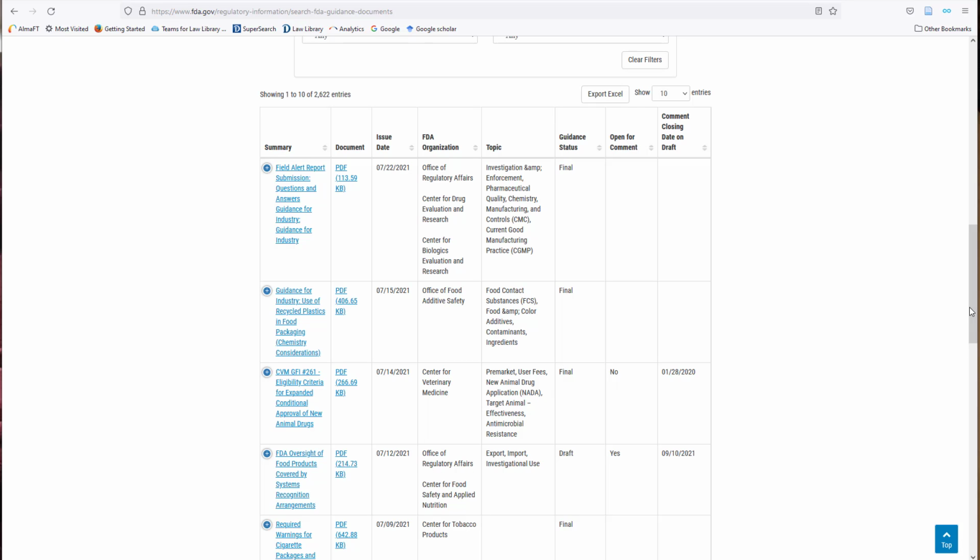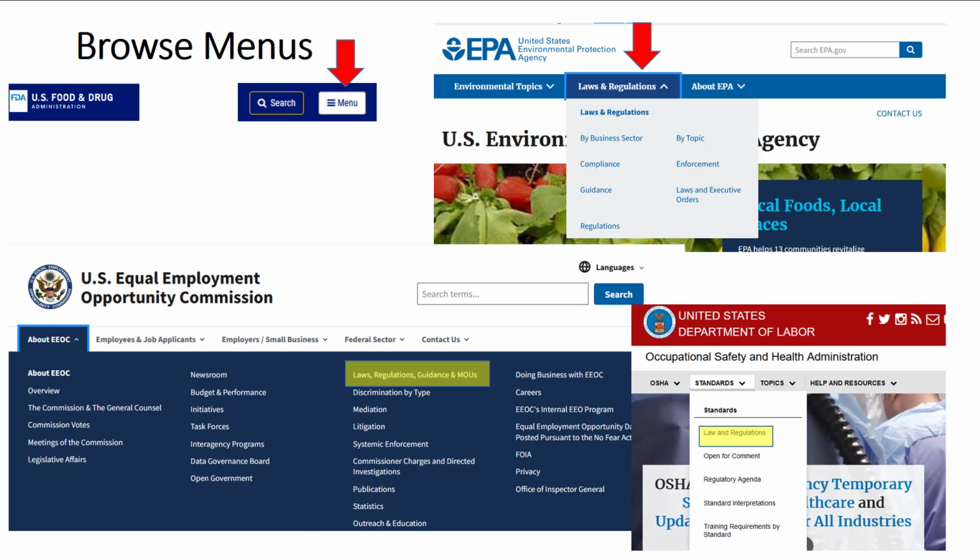Like the FDA, many agencies might offer a more sophisticated search interface for different kinds of legal documents they issue, and using the very general search screen available from their homepage is one way to find these interfaces. The next strategy we will look at is using website menus to find content by category.